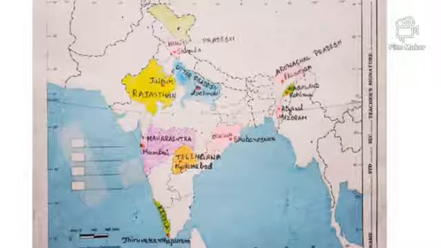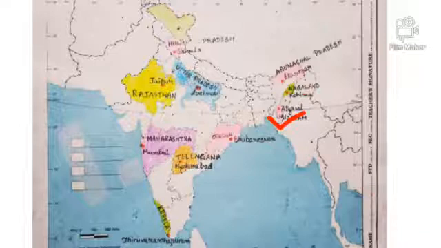So the 10 states which I have colored are Himachal Pradesh with its capital Shimla, Rajasthan with its capital Jaipur, Uttar Pradesh with its capital Lucknow, Maharashtra with its capital Mumbai, Odisha with its capital Bhubaneswar, Telangana with its capital Hyderabad, Kerala, its capital is Thiruvananthapuram, Arunachal Pradesh with its capital Itanagar, Nagaland with its capital Kohima, Mizoram with its capital Aizawl.